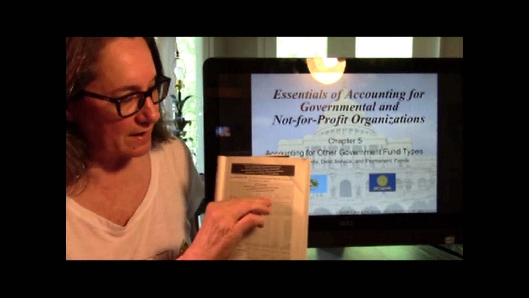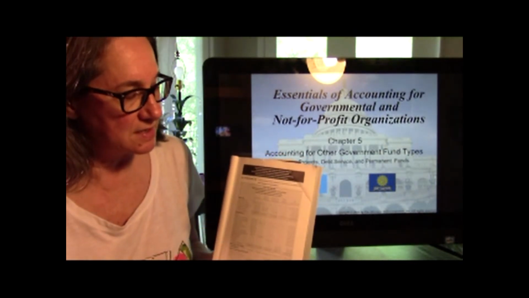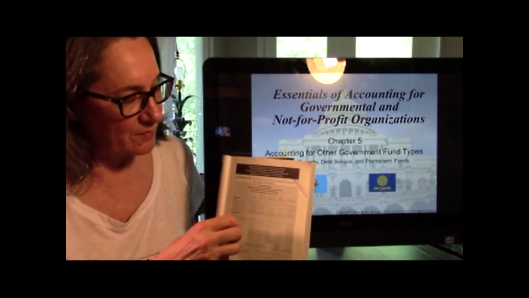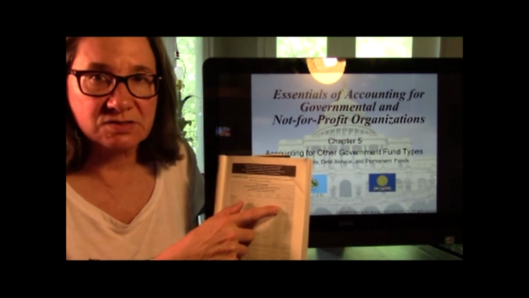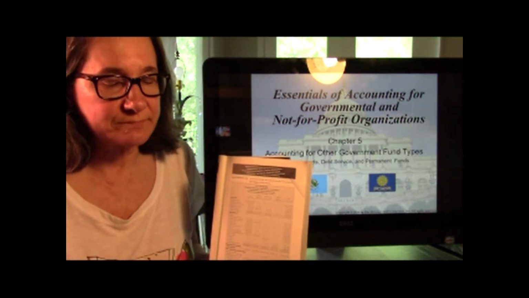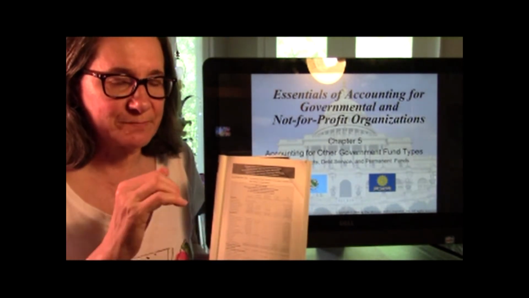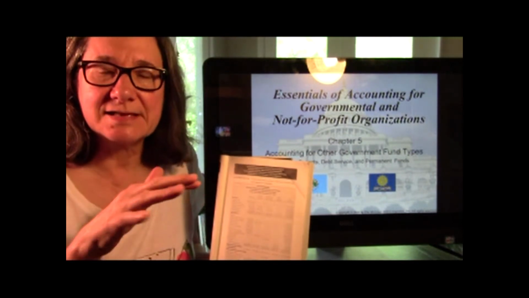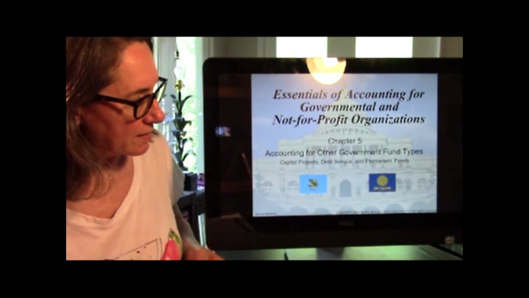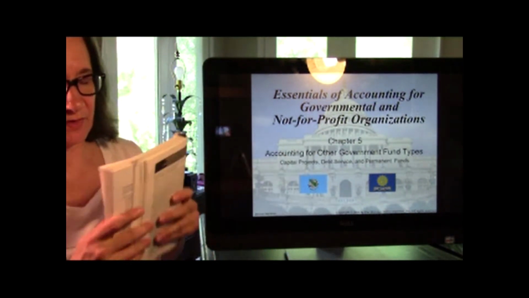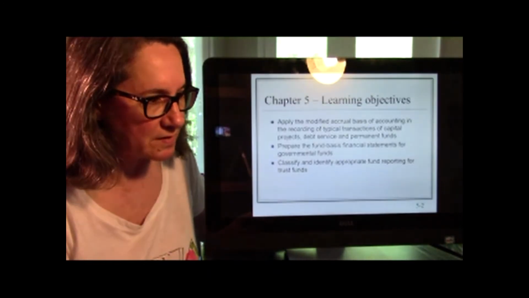So now we're going to talk about these three other types of funds. This example city doesn't have a permanent fund. We're going to talk about capital projects, which courthouse renovation would be a capital project, and we're going to talk about debt service, and then we're going to talk about permanent funds, which are slightly different from special revenues and slightly different from fiduciary funds, but it's kind of same general deal. They're only used for like one thing. All right. So like I said, you might want to have page 35 open so you can make sense of the different kind of funds.